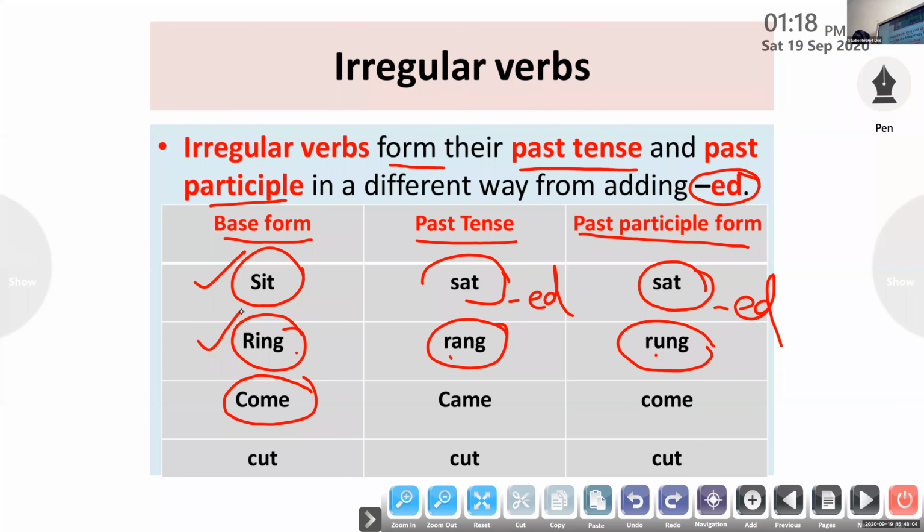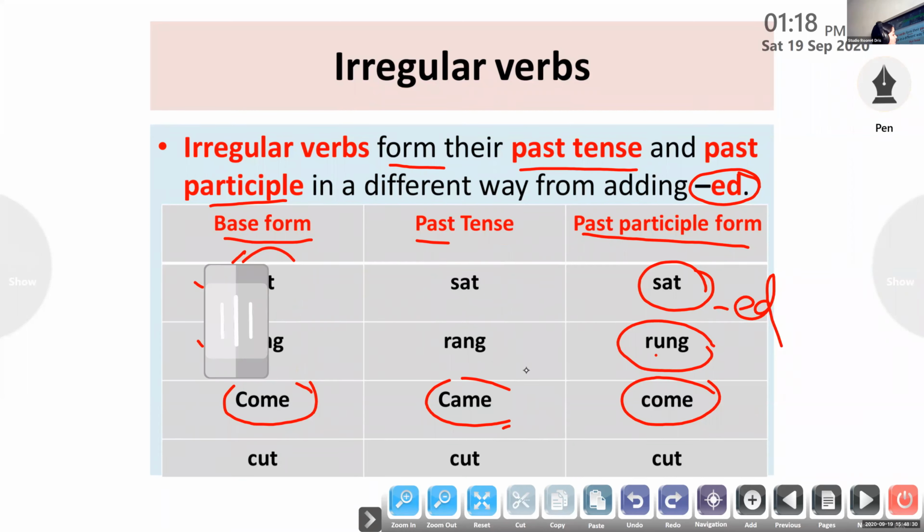The base form is come. Its past form is came and the past participle form is also come. I haven't written comed here, right? It is not formed ending with ed at the end; the past form and past participle forms are not formed with ed.